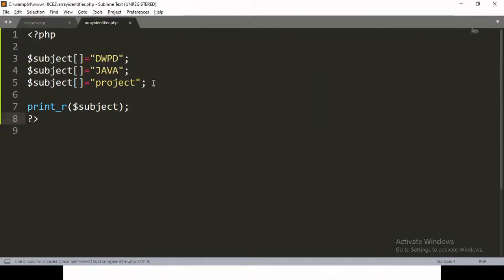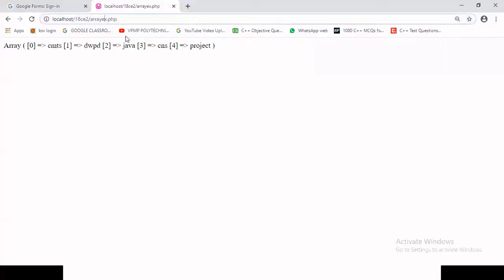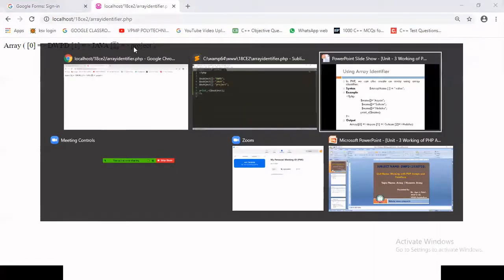Now I'm saving the same file. So I have saved my file. Now I want to run that program. So in that case, I have to change the file name. So that is arrayidentifier.php. Now I'm running the same program. So we can see that DWPD is stored at index number 0 because that is my first element. Java is stored at index number 1 because that is my second element. Project is stored at index number 2 because that is my third element. Okay. So by this way, we can create an array with the help of array identifier.